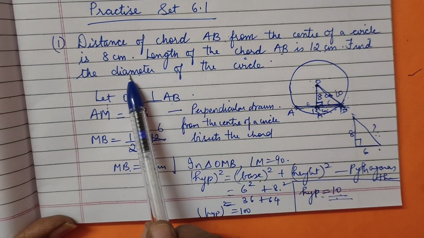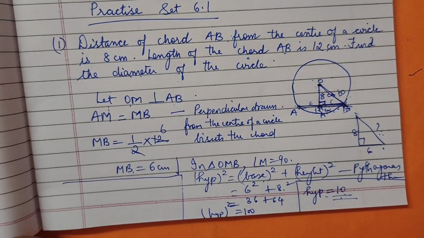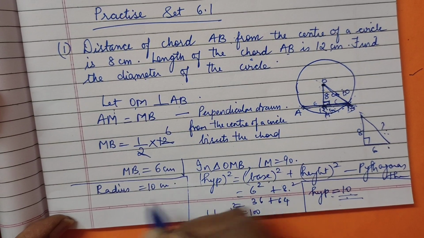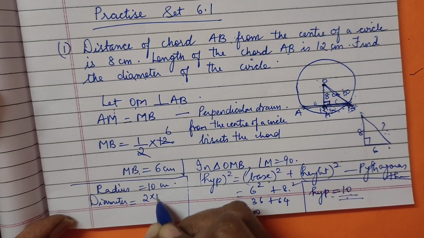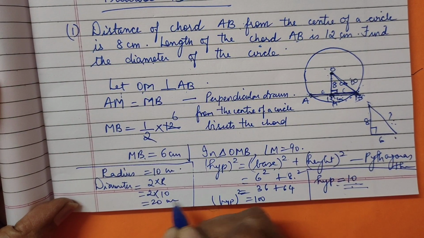But they asked for the diameter. That is nothing but the hypotenuse is the radius. So I am writing here radius is 10 centimeter. Now can we find the diameter? Yes, diameter is 2 times the radius, that is 2 into 10. You will get 20 centimeter.